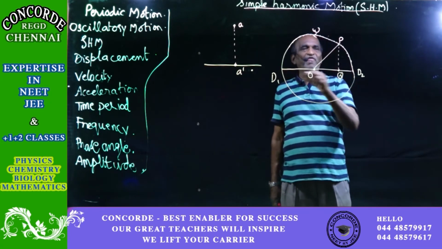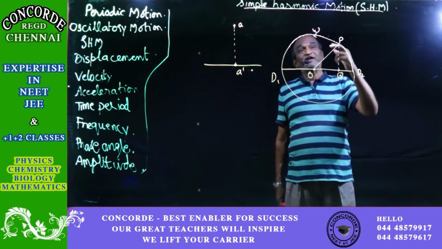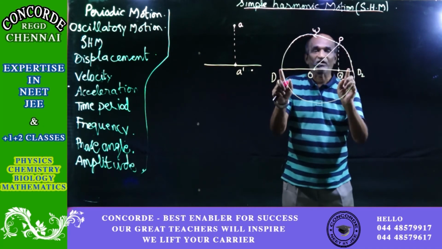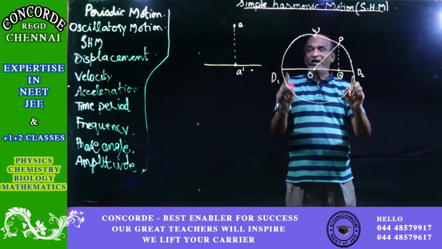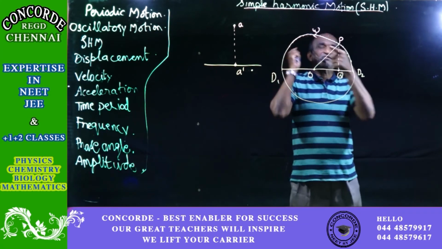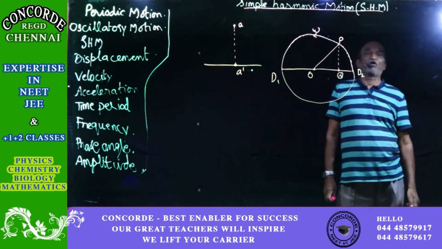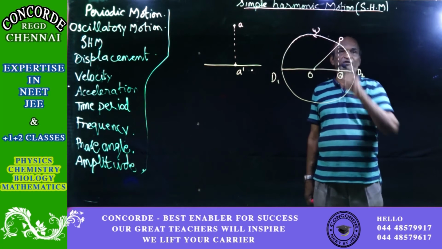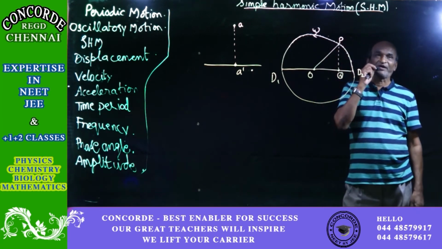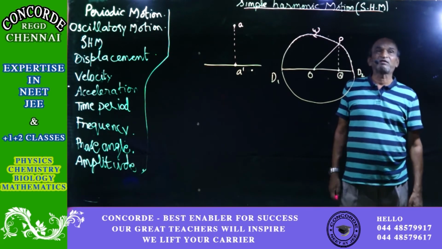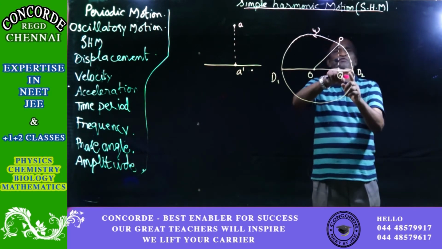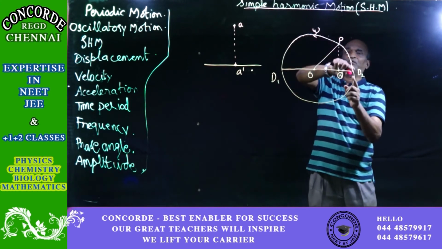So this is the projection, and the projection will appear continuously as you take up the different points on the circle. This continuous motion, you can see now, automatically, not that we are creating it, is a to and fro motion. This is what is called the oscillatory motion. It is also known as vibrating motion. Why? Because you can see it is vibrating to and fro about a particular point. So oscillatory and vibrating are both the same. As a special case, one type of vibratory motion is what is called the simple harmonic motion, which is shown here. This is simple harmonic motion.